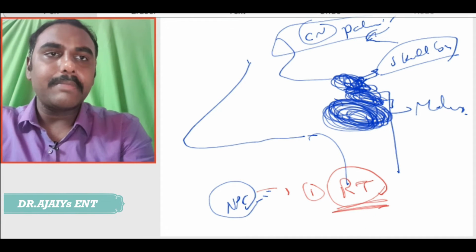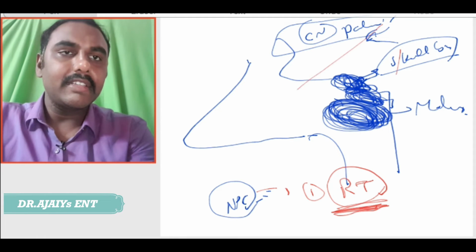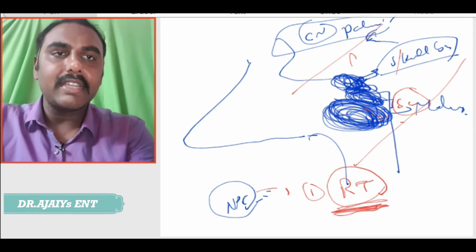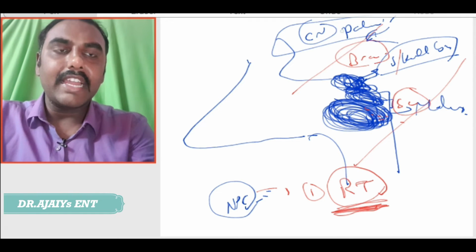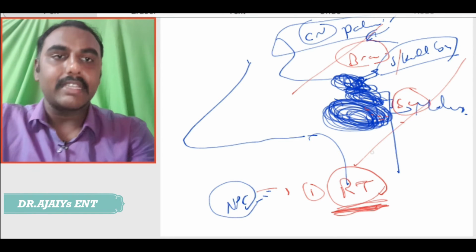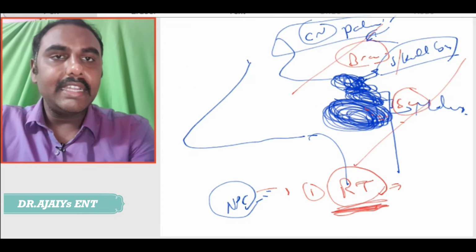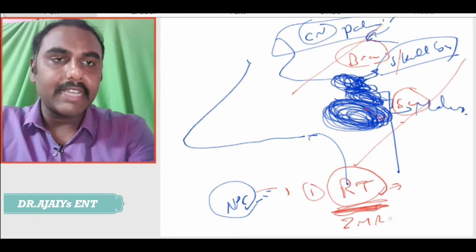But radiotherapy again has some side effects, since if we are giving radiotherapy in this area, there is a spinal cord here, there is a brain here. So we are exposing some dangerous areas. Nowadays that radiotherapy is called intensity modulated radiotherapy, IMRT.